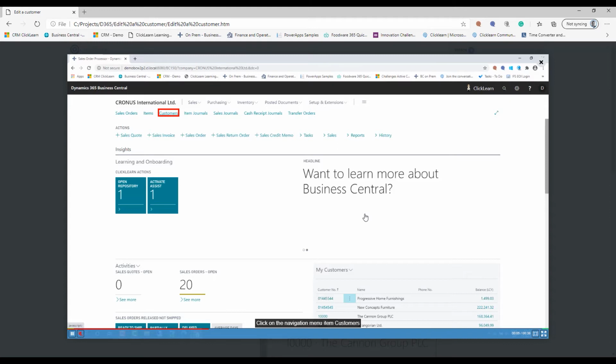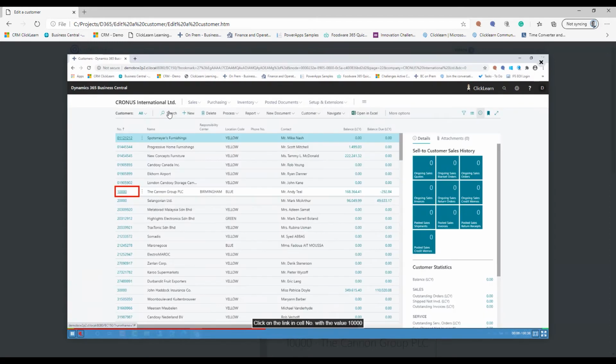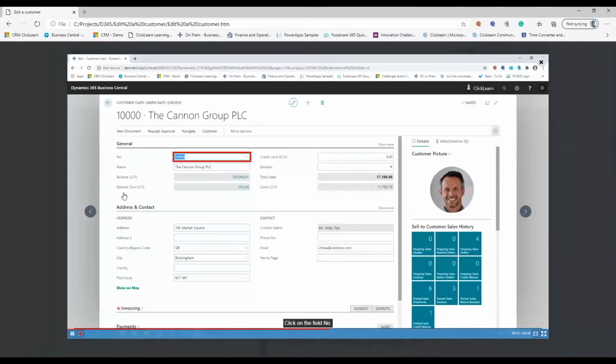So now I need to go in here and perform what is being required of me. I need to go to the customers. I need to go to the one with the value 10,000. Now, if I, for some reason, wanted to try something else, it will not progress to the next step until I go to that specific field. So this gives me a sandbox of the solution. I get to try the process, see the next step as it would happen in the live system, but I'm not capable of tampering with any valuable data.